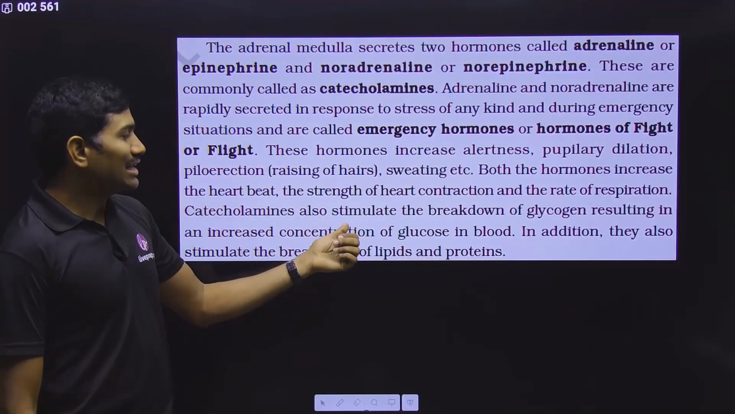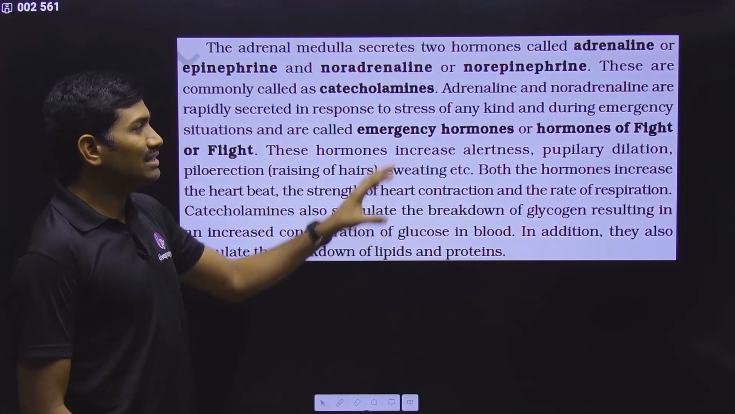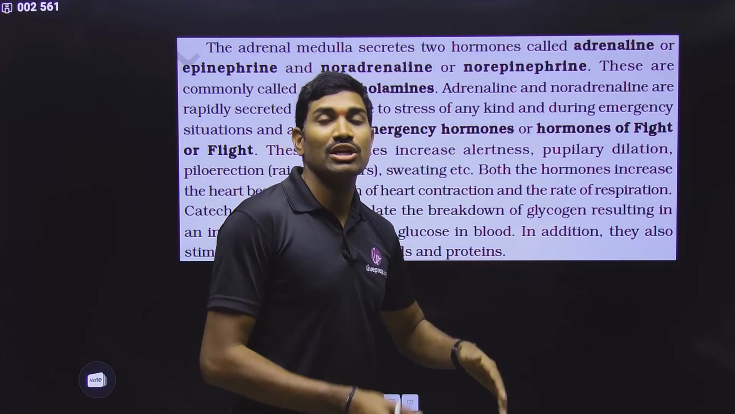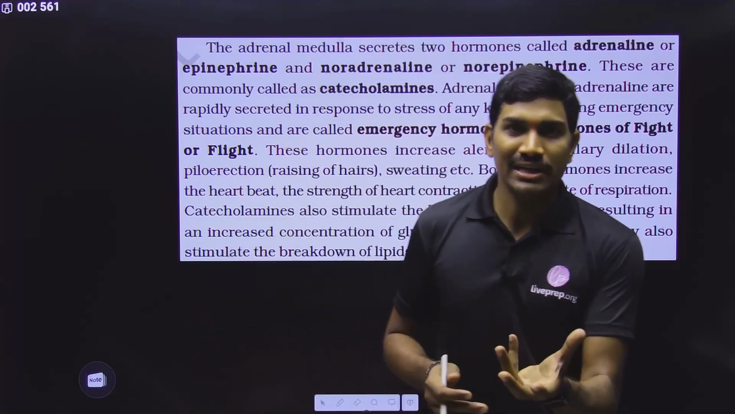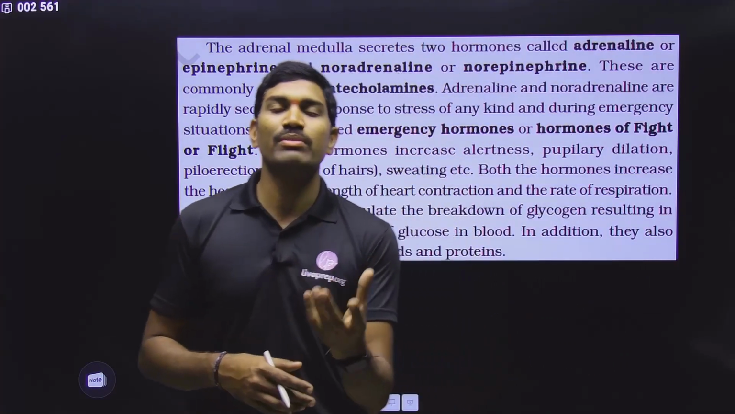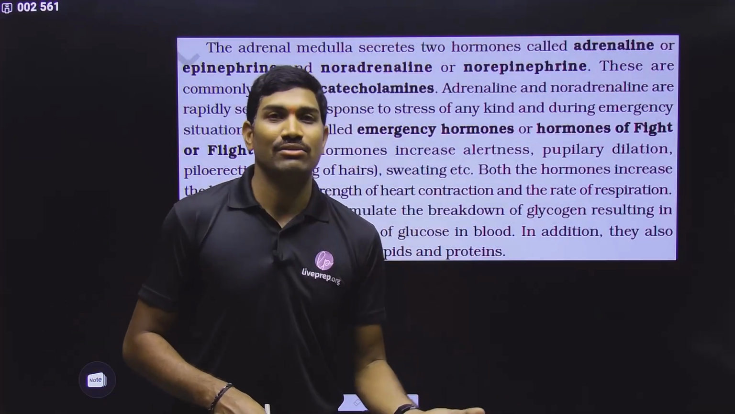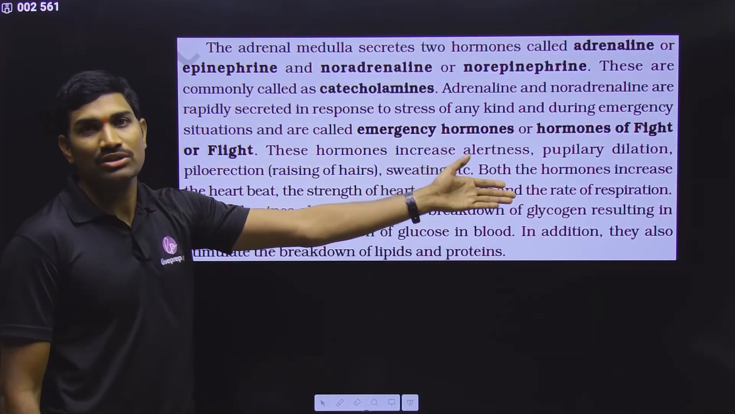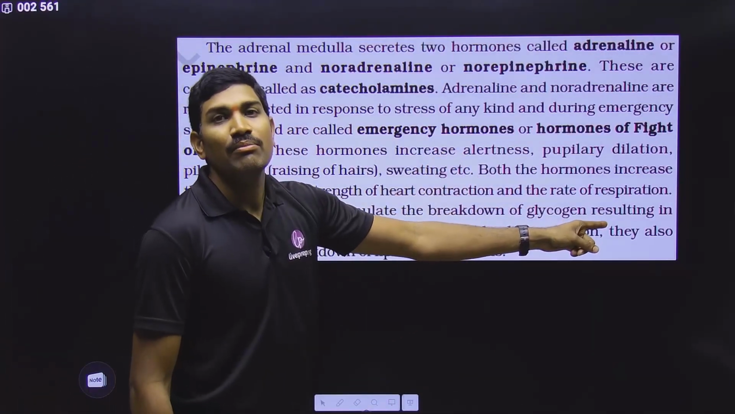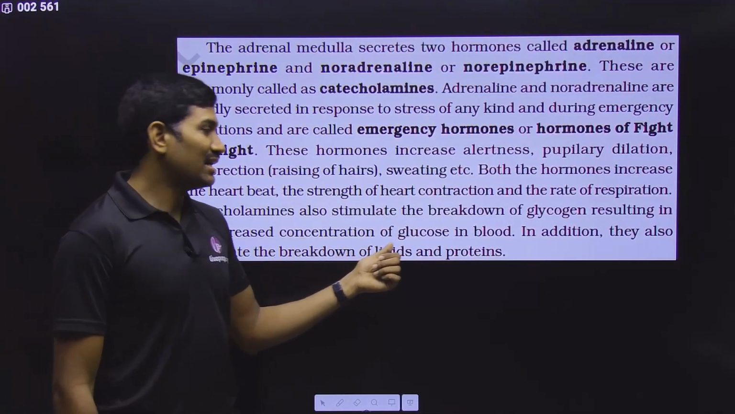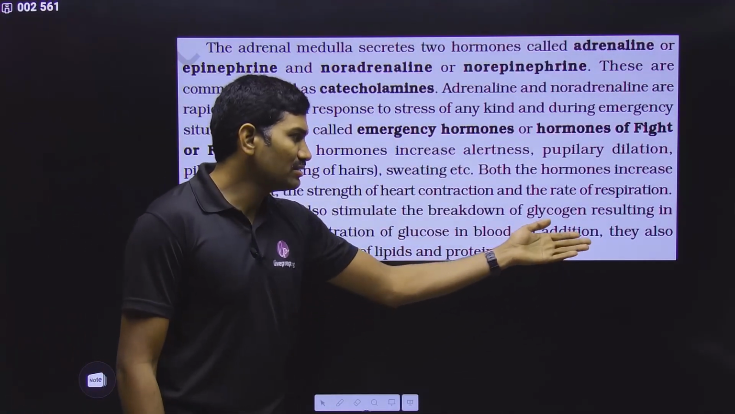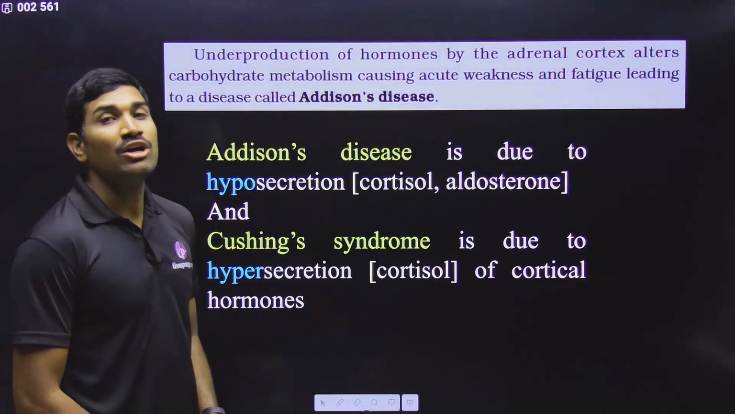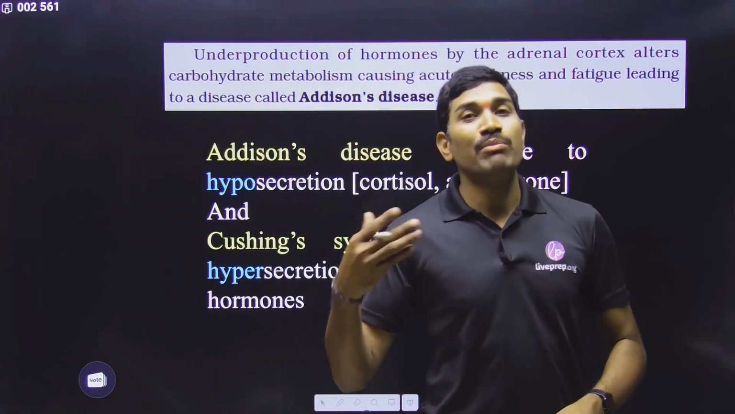Already we have discussed. Catecholamines also stimulate the breakdown of glycogen, because for these particular things we need more energy. From where are we getting this energy? From the breakdown of glycogen. Glycogen is the storage food material. In animals, the food material is stored in the form of glycogen. So glycogen will break down and release glucose, and that glucose will be used for the production of energy. In this way, it causes the breakdown of glycogen, resulting in increased concentration of glucose in the blood. Not only this, it also stimulates the breakdown of lipids and proteins. This is the information they have given for the hormones produced from the medulla of the adrenal gland.